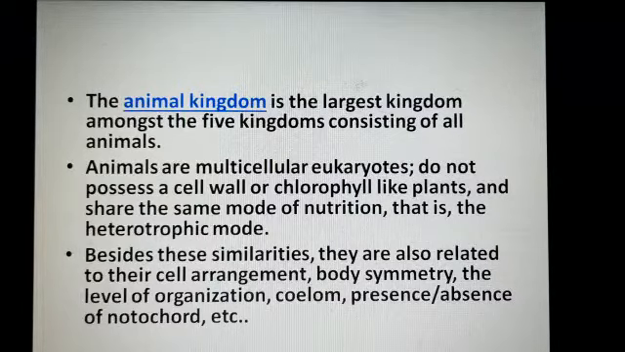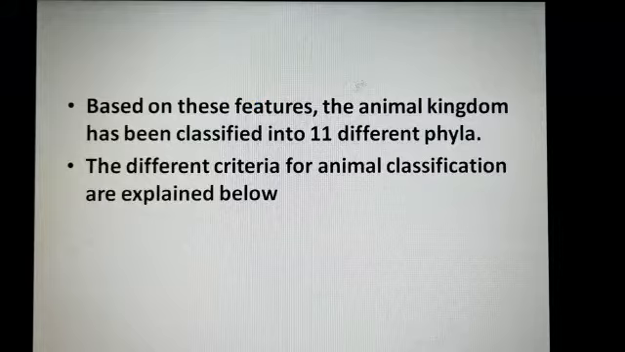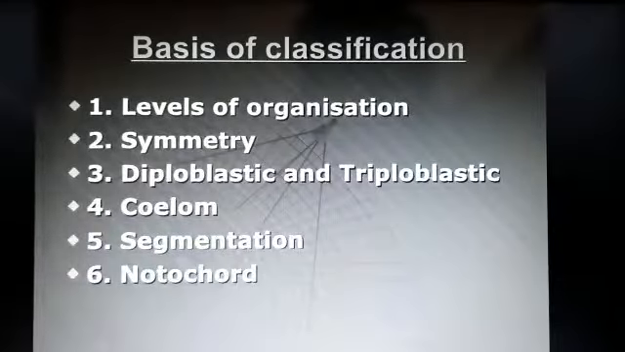And besides these similarities, they are also related in their cell arrangement, body symmetry, the level of organization, coelom, and presence or absence of notochord. Actually student, based on these features, Animal Kingdom has been classified into 11 different phyla. We read all phyla in this chapter. But first of all, we read the basis of classification.